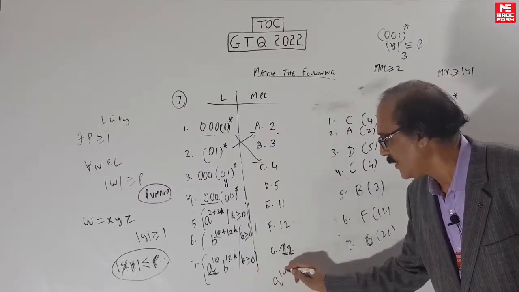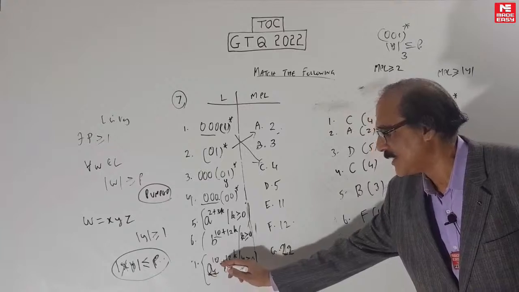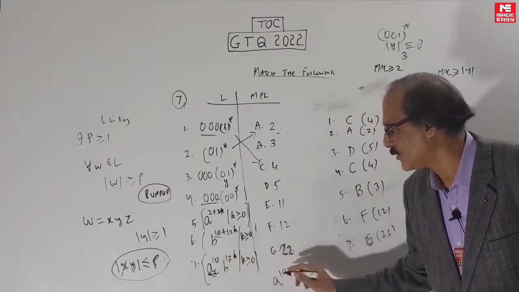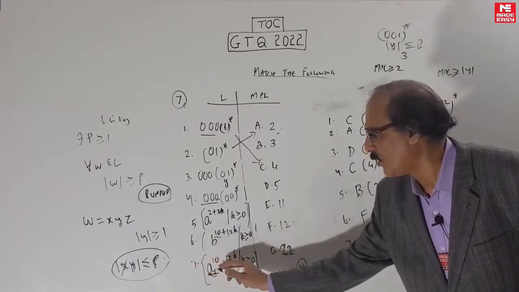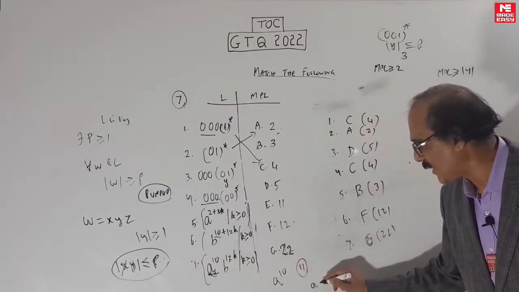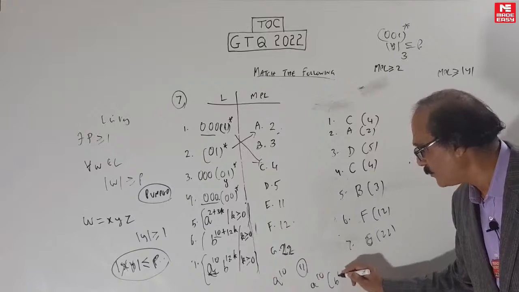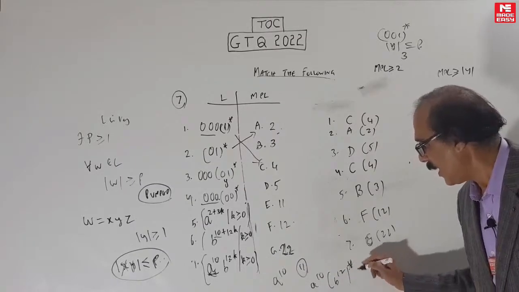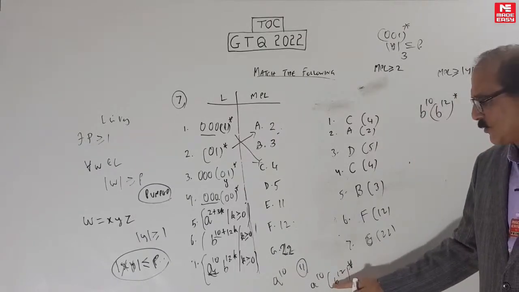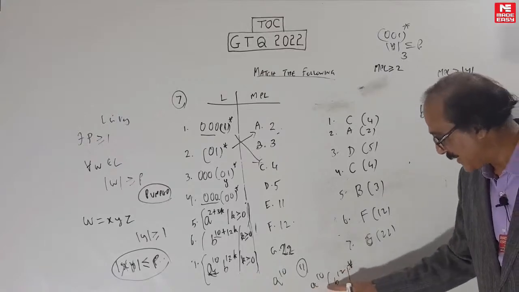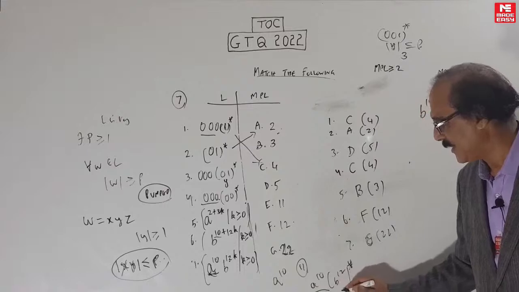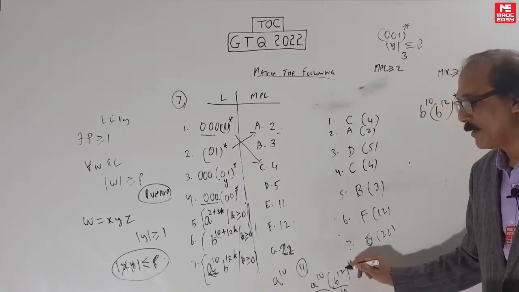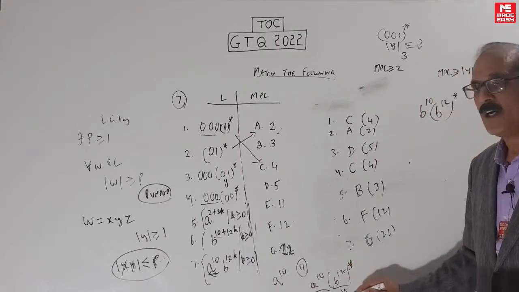Why 22? Because you have to go one above the 10. The minimum string is 10, A power 10, B power 12k. So minimum is 10, so you have to go to 11. But in this case you can't shift the pumping to the front. You have to take 10 A's and then pump this 12k. And you can't go less than 12 either. You have to take this 10, you can't shift it. So the minimum x itself will be this 10. For y you have to take the whole thing, B power 12. So 10 plus 12, 22.